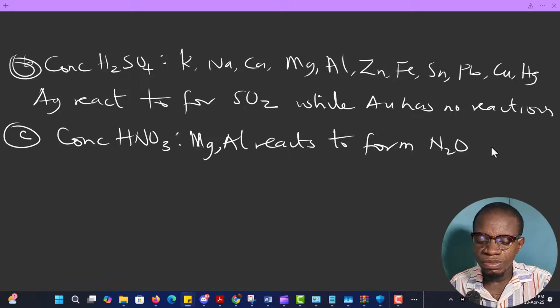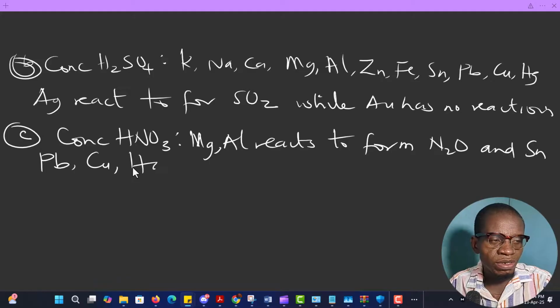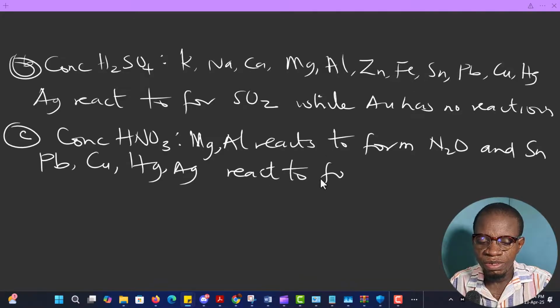We also have your tin, your lead, copper, mercury, silver as well reacting to form NO, or NO2 depending on the acid.